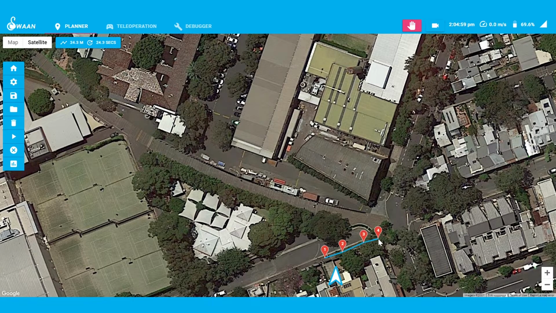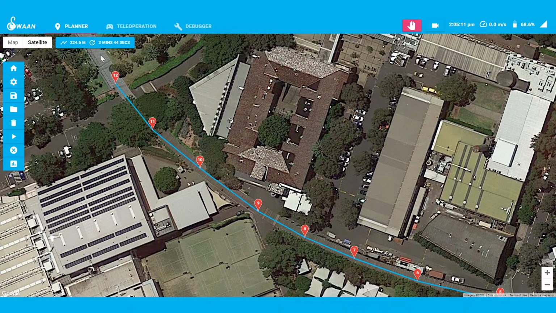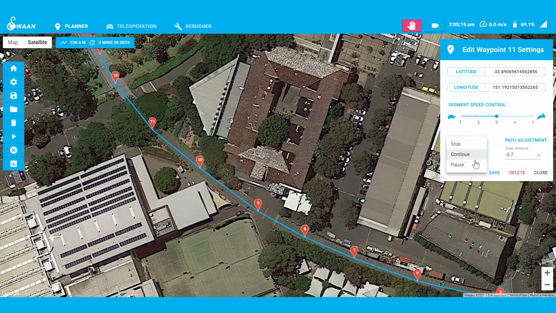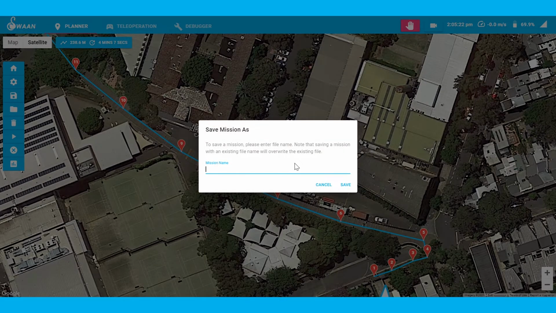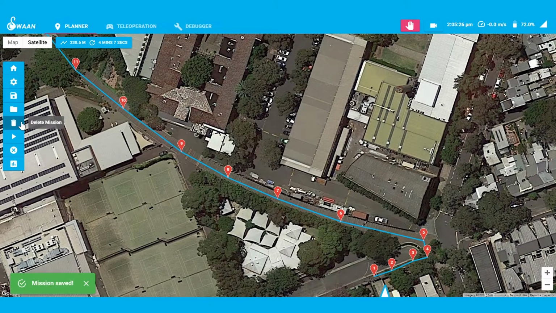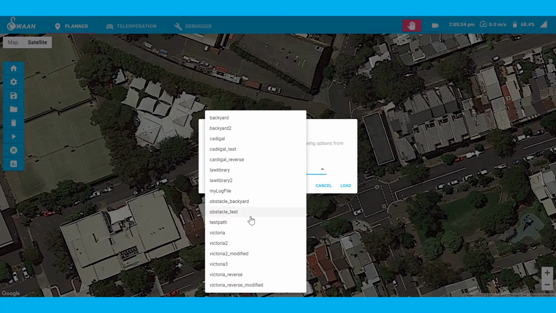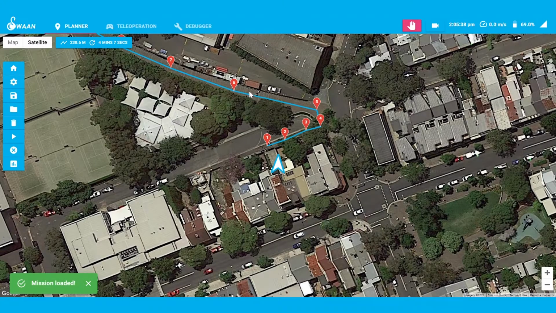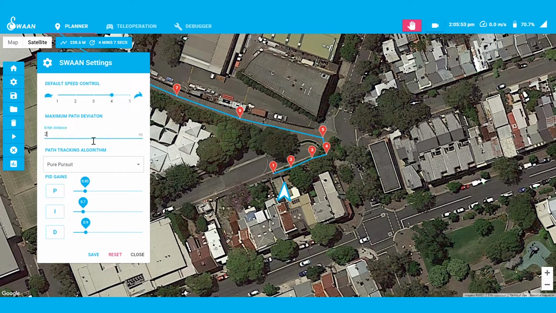On the graphical user interface, users can define a series of waypoints. Each waypoint can be dragged or deleted and execute user-defined actions such as stop, pause, or continue upon arrival. Line segments between each are configurable for desired speed. Saving and loading of missions is available from the local server onboard Swan or a remotely hosted server. And sensor data logging can be initiated with operational parameters such as default speed, maximum path deviation, and PID gains